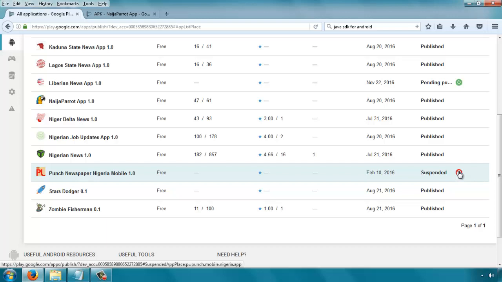Another thing you should try to avoid in your images is pictures of very popular people like actors, celebrities, and so on, because many of those people also have copyrights over their images. You can't just go there and pick their images and use in your apps. But if you're able to do all of that and make sure that you don't infringe any copyrights, then you should be good to go. So that is how to upload an app to Google Play Store. See you in the next lecture.